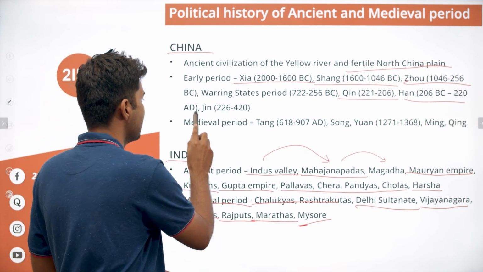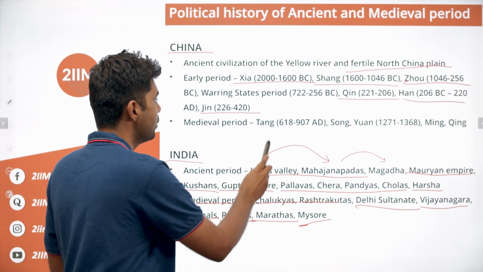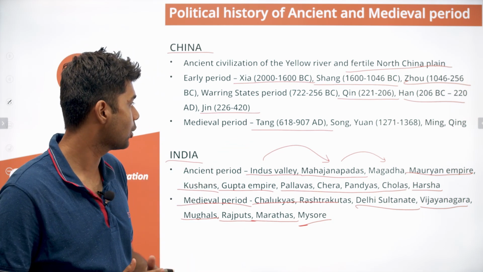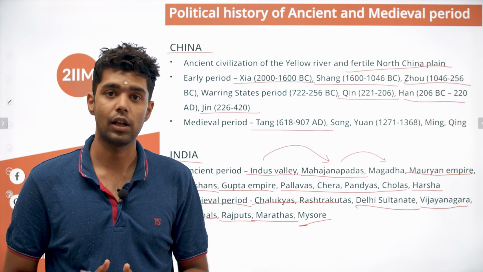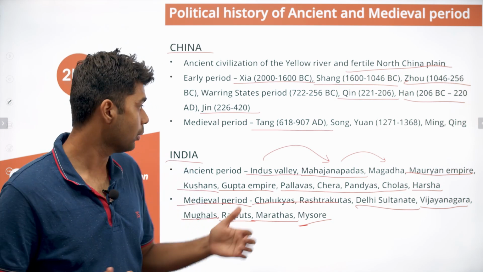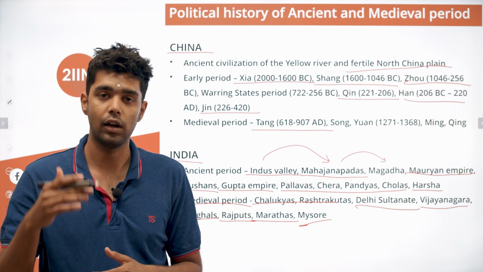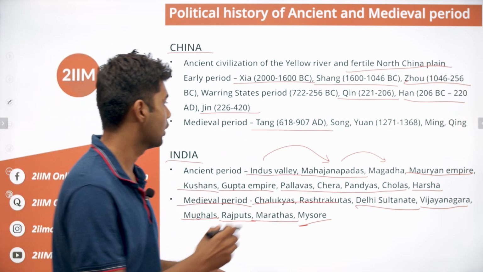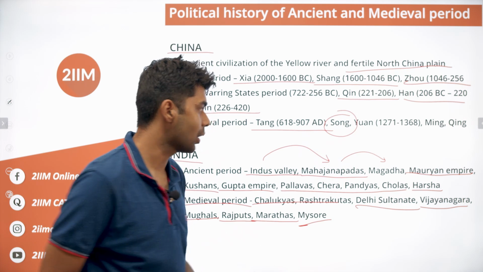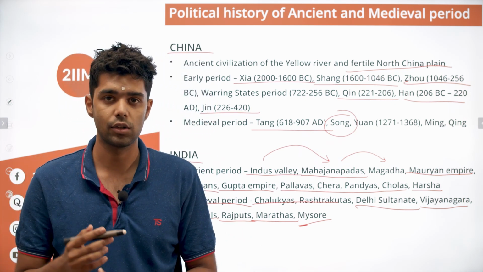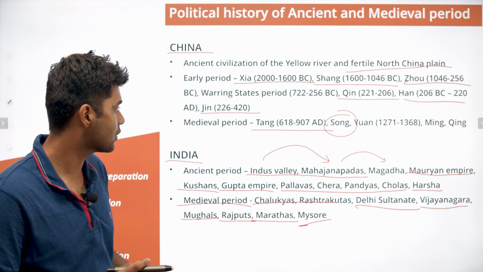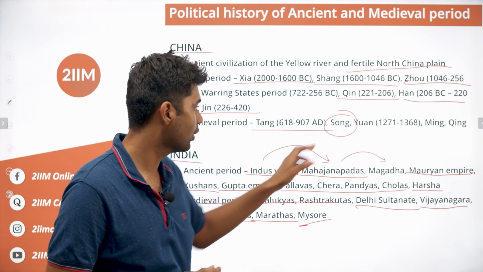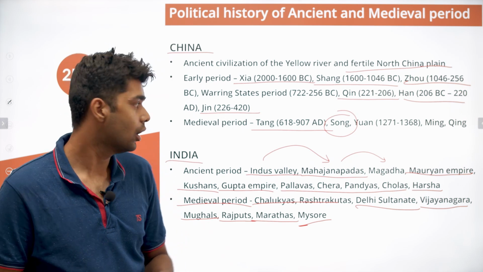Then you had the Jin dynasty, and some other dynasties which continued. In the medieval period, you had the Tang dynasty, which was considered to be extremely successful between 618 and 907. Under this, China expanded very greatly. Its borders were expanded. It had a very proper administrative system, and all of these things were done. The Song dynasty is considered to be a golden age of Chinese civilization. It existed before 1271. Between 907 AD and 1271, 4 different empires existed in China. One of them was Song.